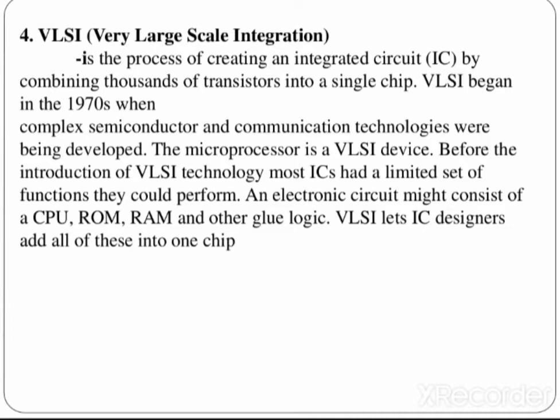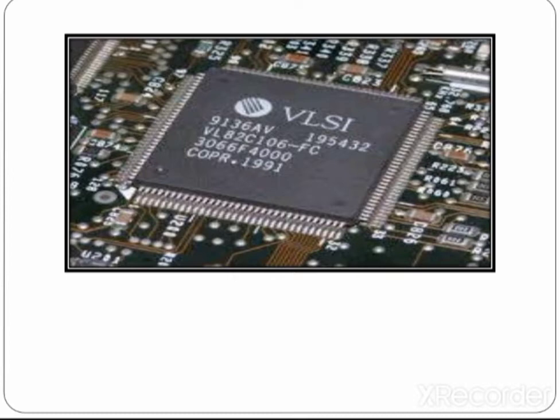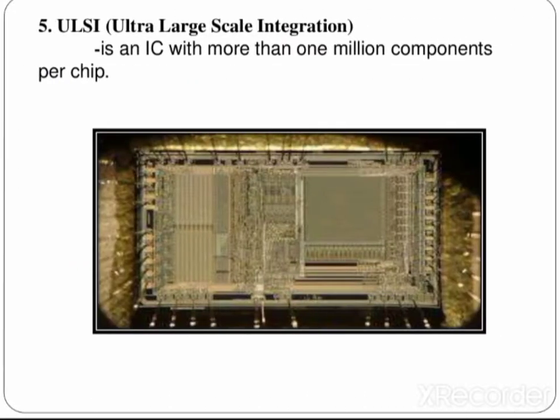More than 1000 transistors or more than 1000 electronic components can be mounted on a chip with the help of VLSI technology. This is the VLSI chip, you can see. This is the processor inside the computer.